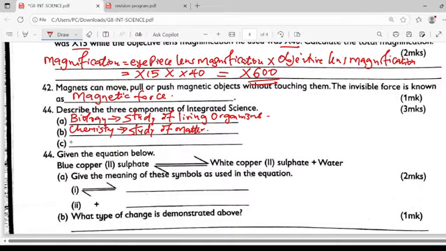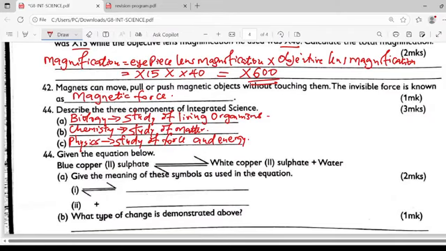Then finally we have physics. This one deals with the study of force and energy. That's what physics deals with in integrated science.